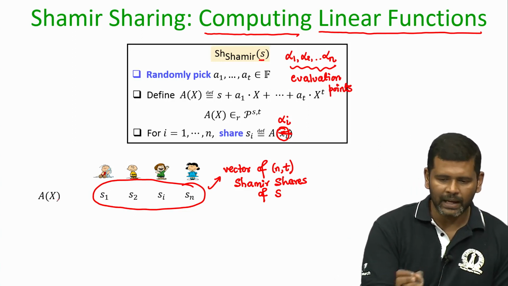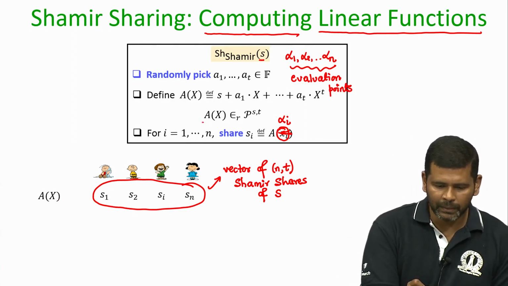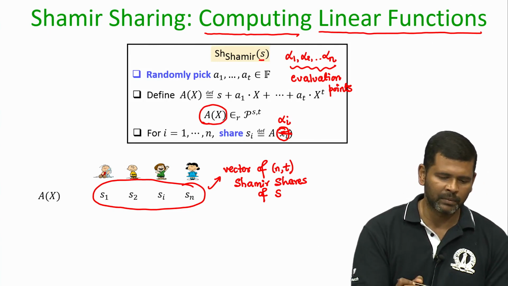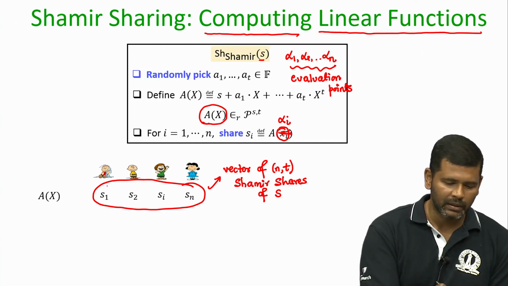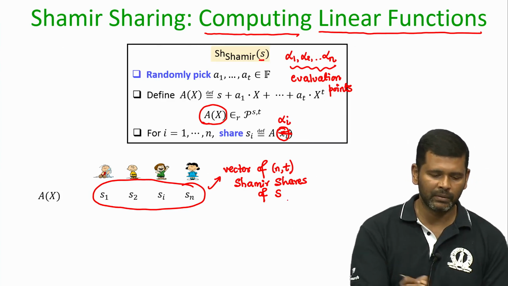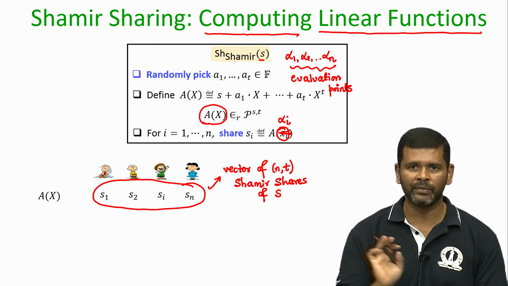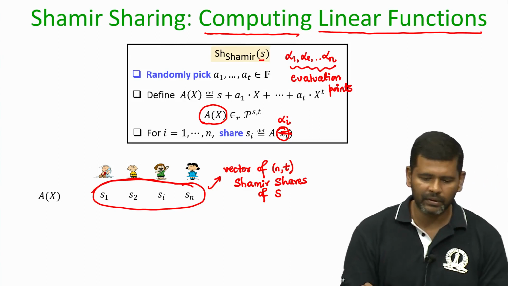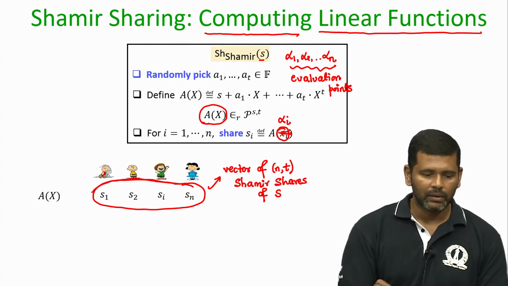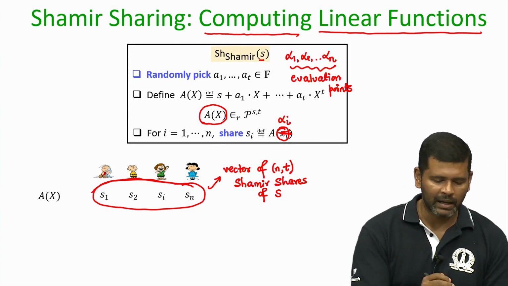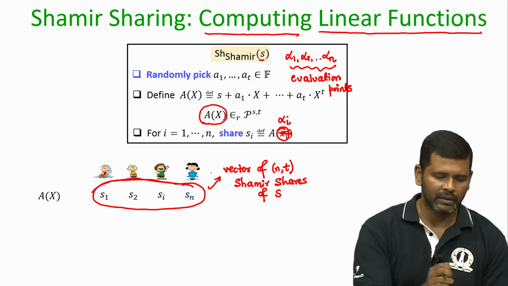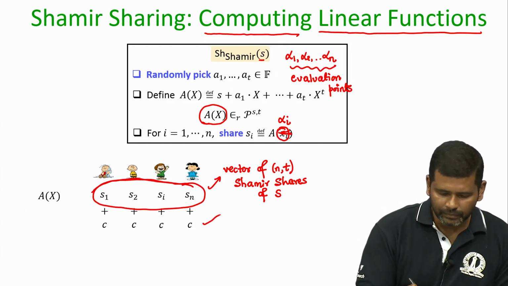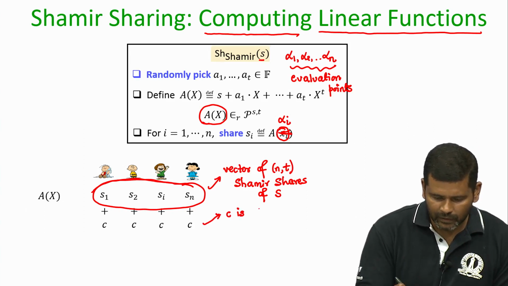So, the value S is secret shared by picking a random polynomial a(x) whose degree is t and constant term is S, and that polynomial was evaluated at x equal to alpha 1 to give the share s1, evaluated at alpha 2 to give the share s2, and so on. No one knows the value of the secret S; it is some value which is secret shared, and as a whole this is a vector of n shares. I stress that no single party has this full vector, but rather each party has the corresponding component of this vector.